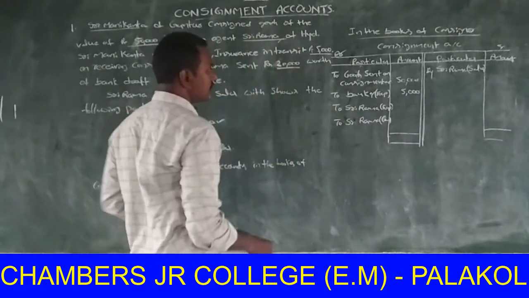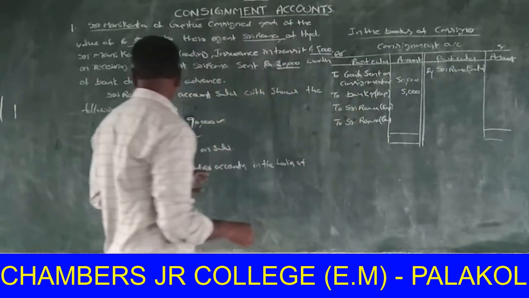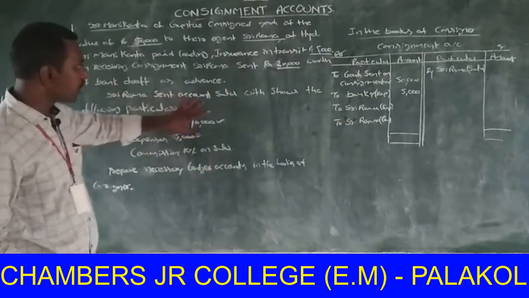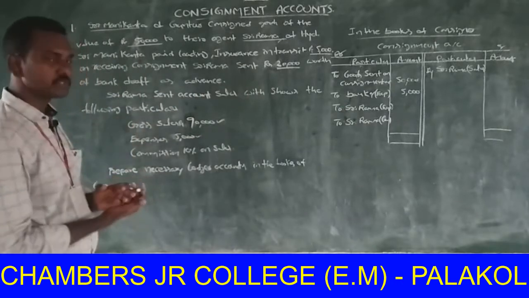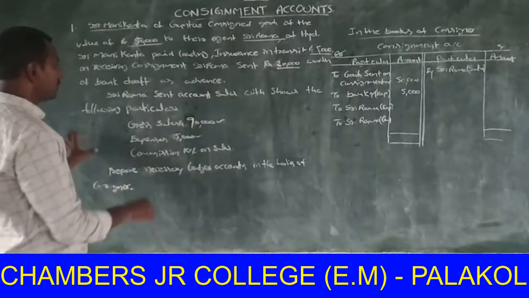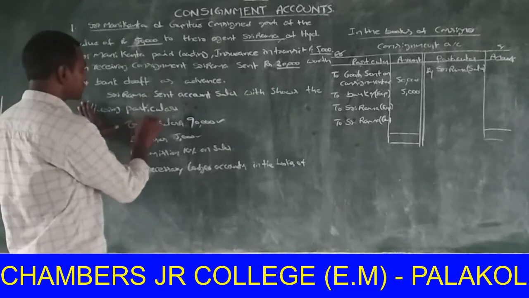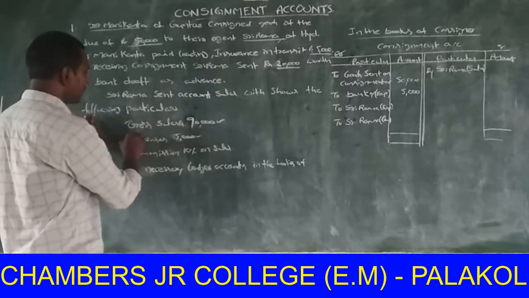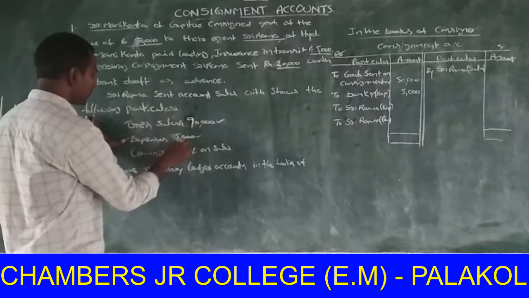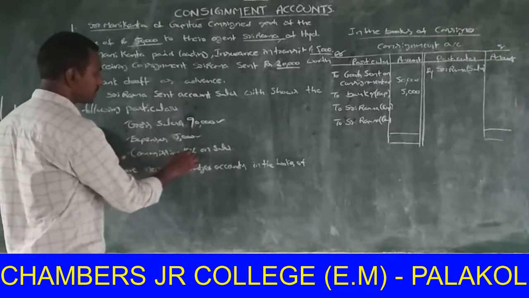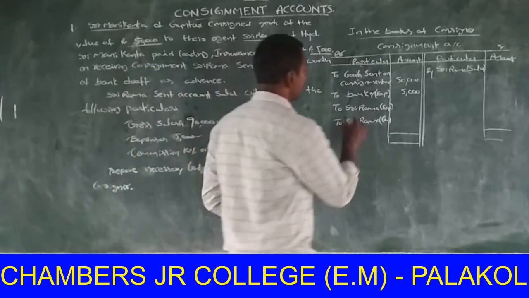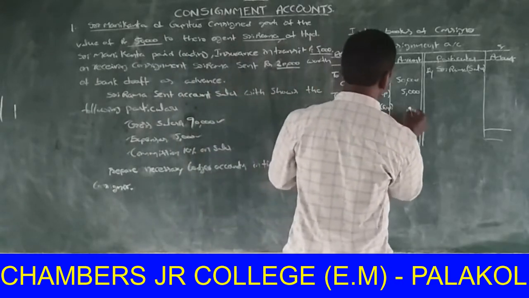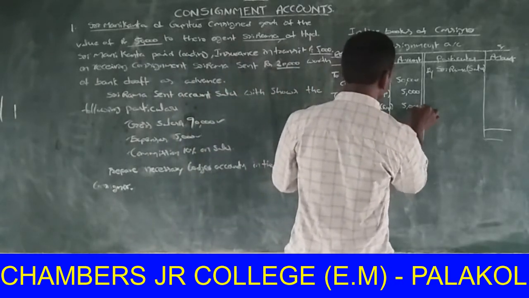Look here: Sri Rama sent account sales which shows the following particulars. Gross sales 90,000, expenses of consignee 5,000, consignee commission 10%. So expenses of consignee 5,000 to Sri Rama, in brackets expenses 5,000.